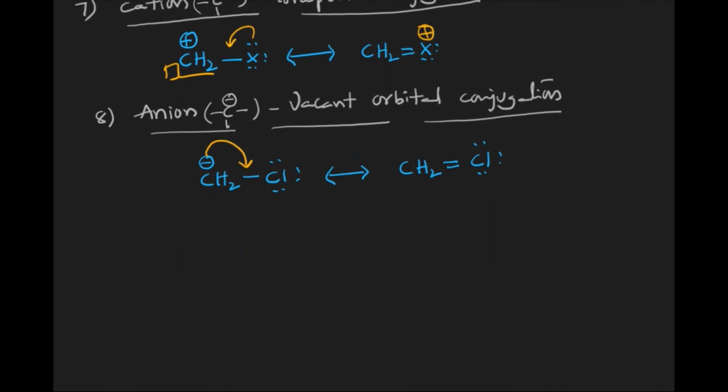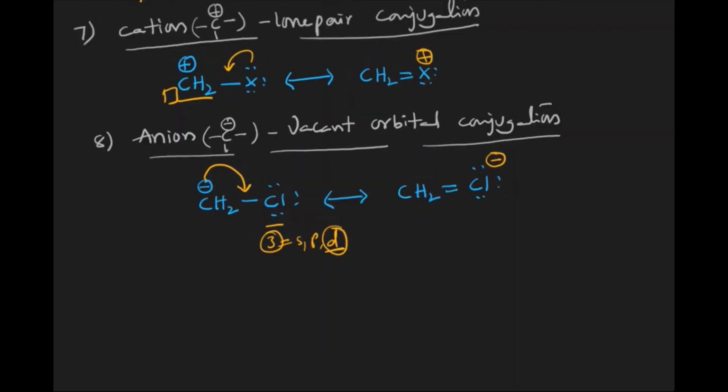Then anion vacant orbital conjugation. What is happening in this case? We have an anion and a vacant orbital. We may doubt where the vacant orbital is. The octet rule is satisfied in the case of chlorine, so where is the vacant orbital? The valence electrons are in the third shell. In the third shell we have s orbitals, p orbitals and d orbitals. We have empty d orbitals where electrons can be accepted in the case of chlorine. These pi electrons can be accepted in the empty orbitals of chlorine, so delocalization readily takes place. When chlorine gets electrons it becomes negative, and the anion becomes neutral by donating electrons. These are all the types of delocalization. Thank you for watching.